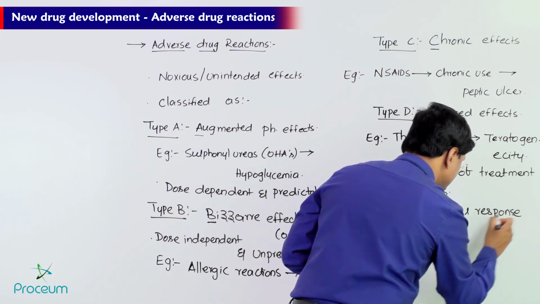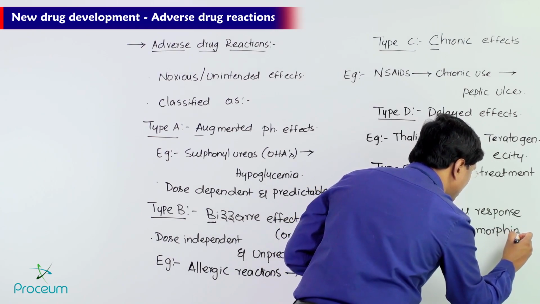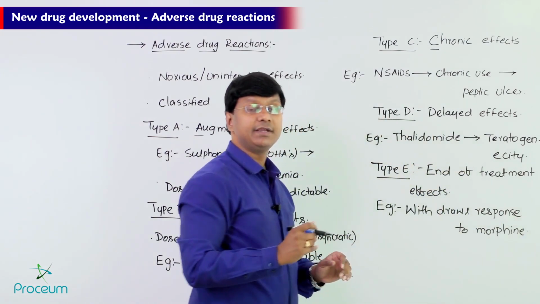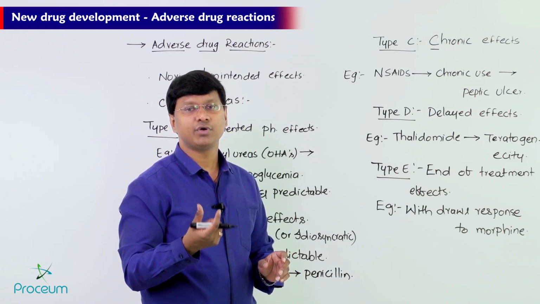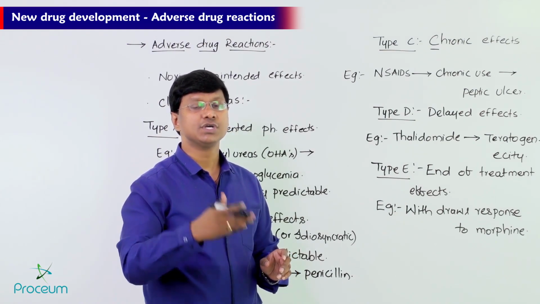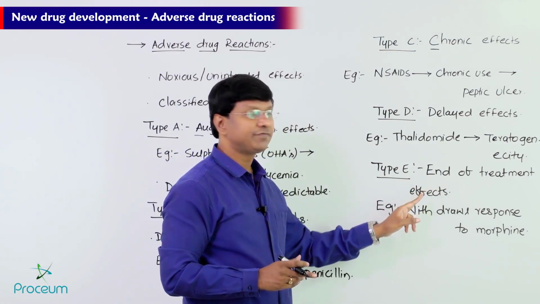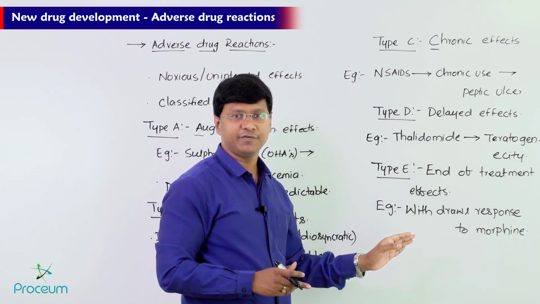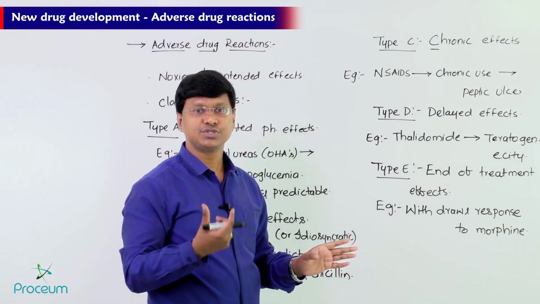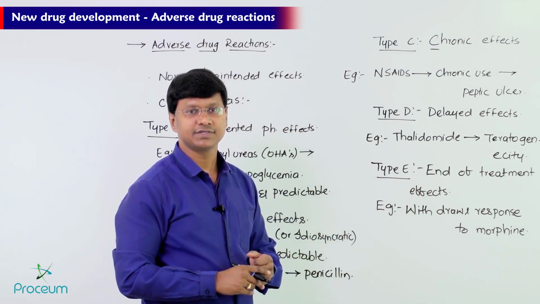Morphine, remember, is an opioid analgesic. An individual who is addicted to morphine will have a withdrawal response once the drug is stopped, and that is called end of treatment effects.